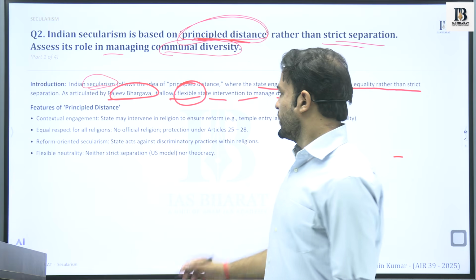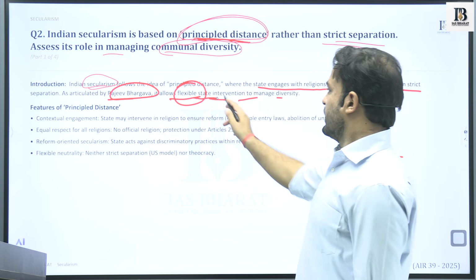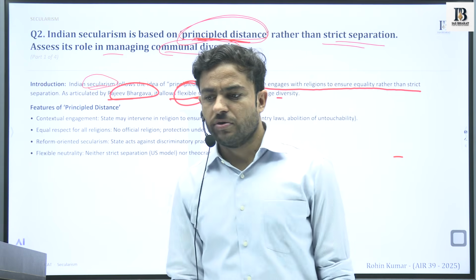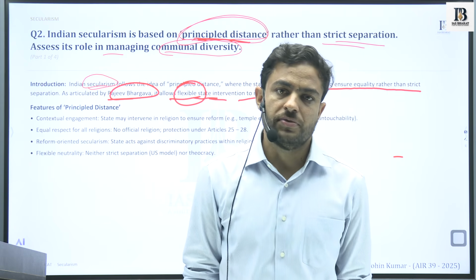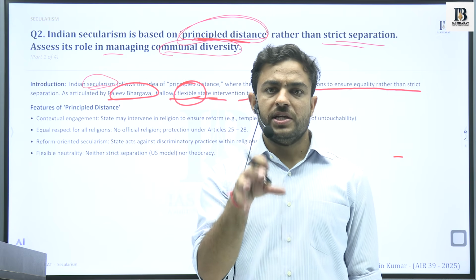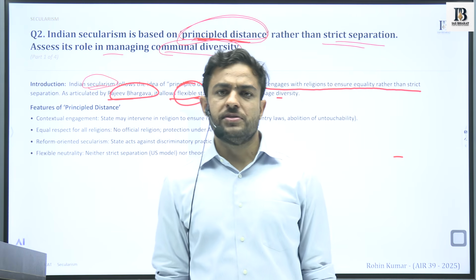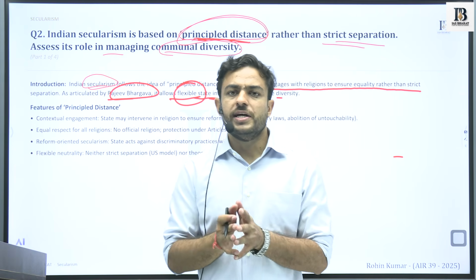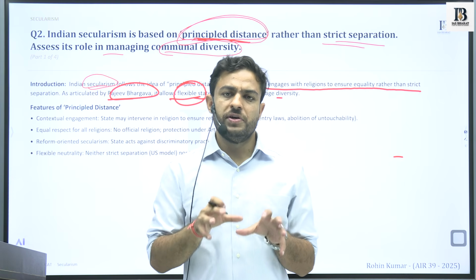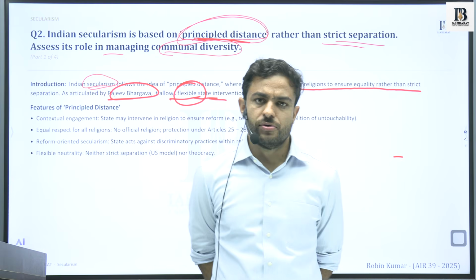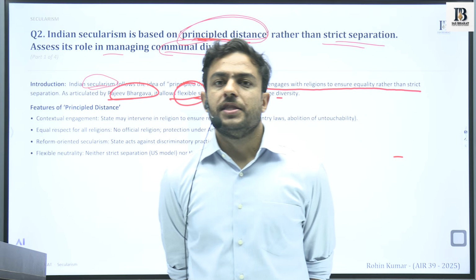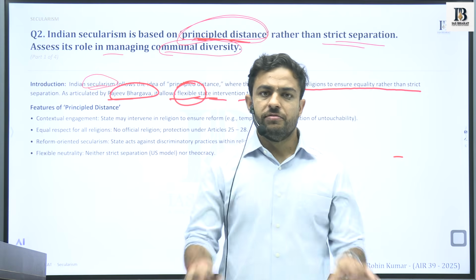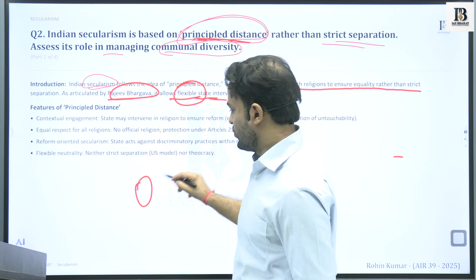It is able to intervene into the state, because this is done, we have discussed it already, to manage the diversity of the country. Because if there is a strict separation that exists with respect to the state and religion in India, we will see that all the different social groups or the cultural groups that exist in India will become very rigid about their principles, and they will form their own ghettos or silos.